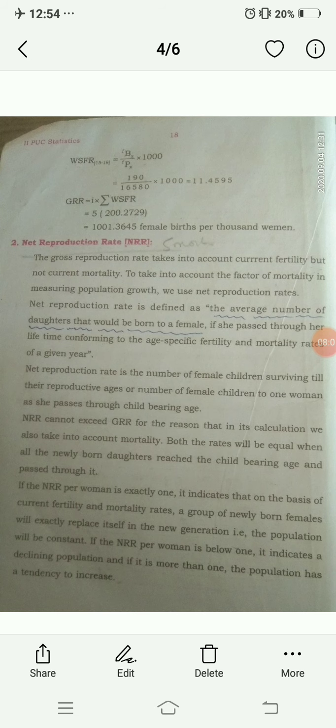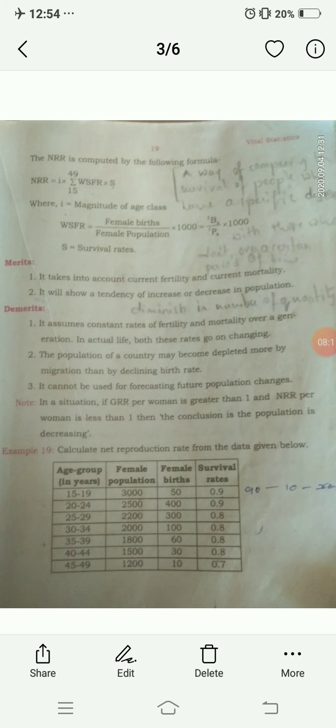We need to represent it symbolically, where NRR equals I into the summation from 15 to 49 of the woman-specific fertility rate into S. S is nothing but the survival ratio. The woman survives up to reaching her childbearing age, that is 15 to 49.